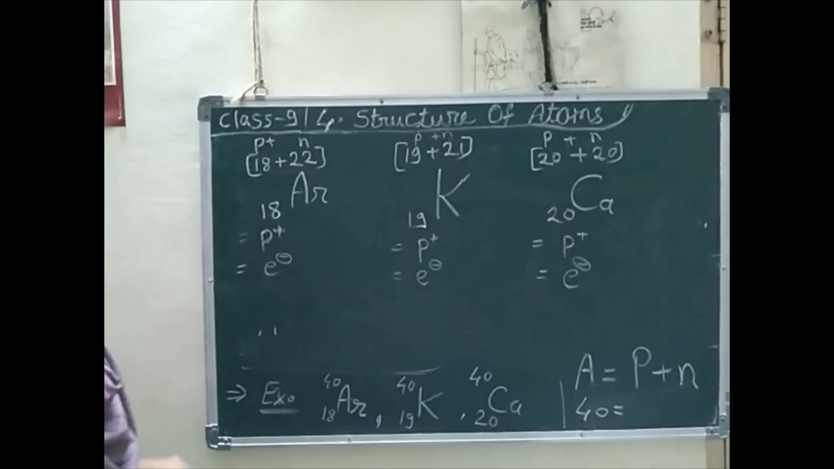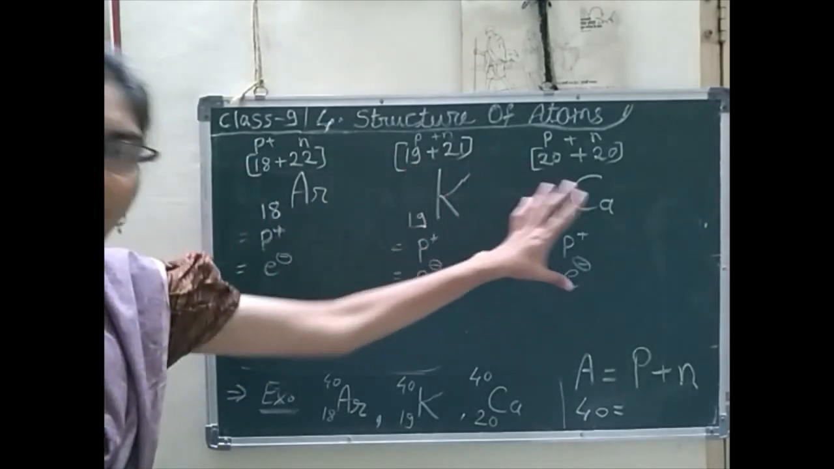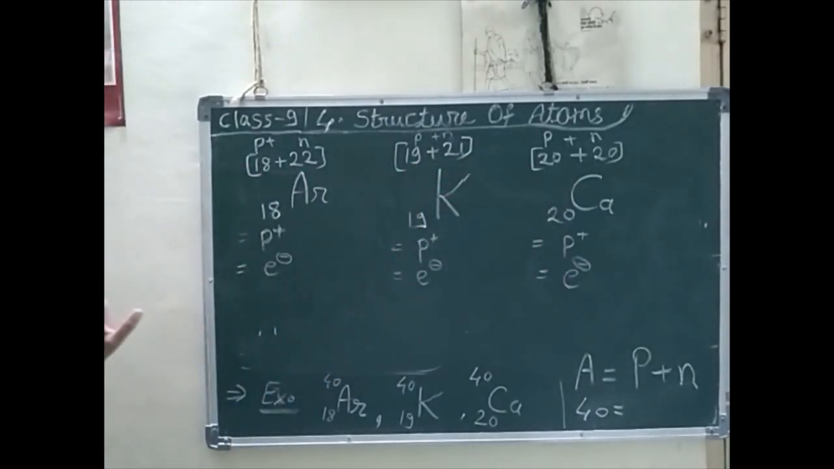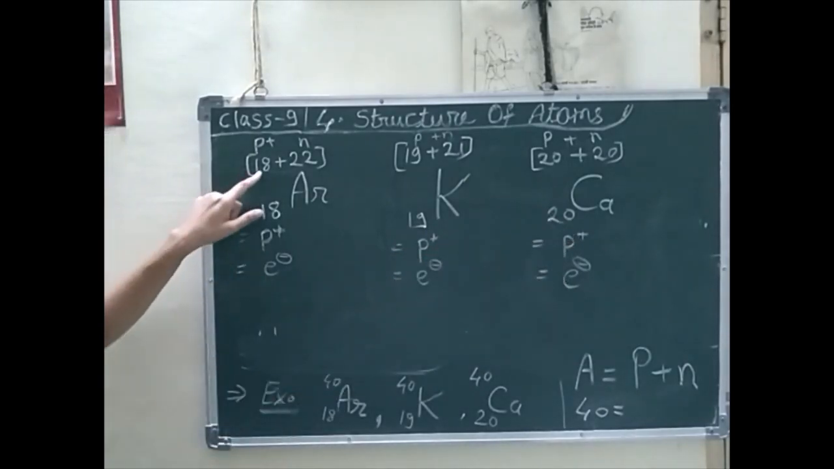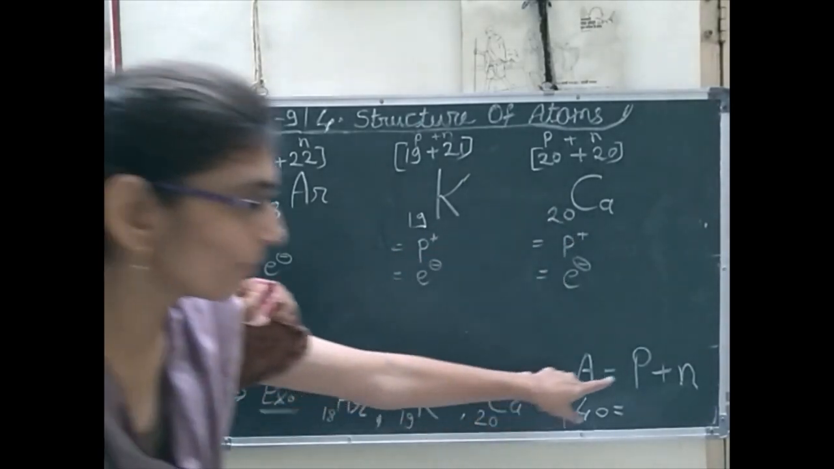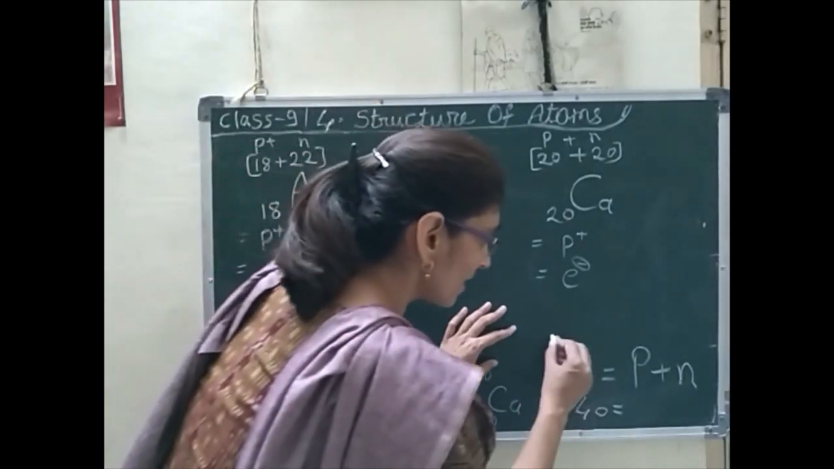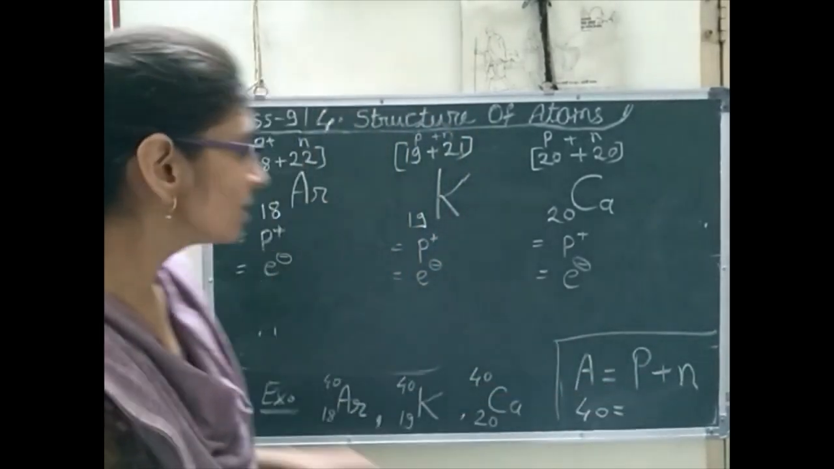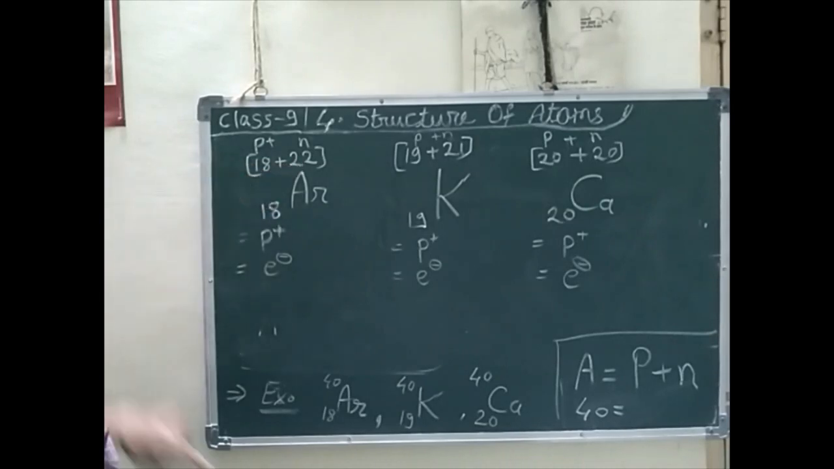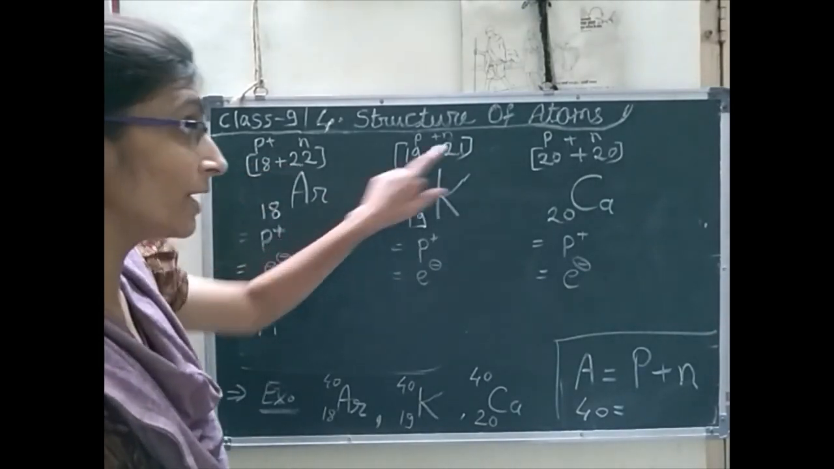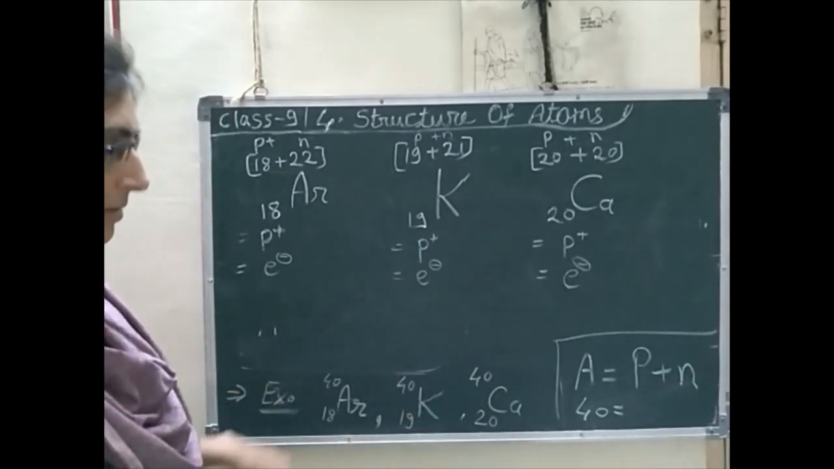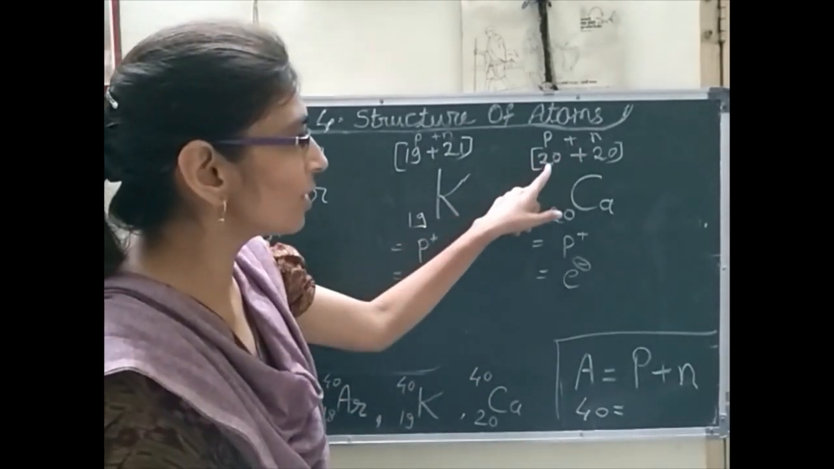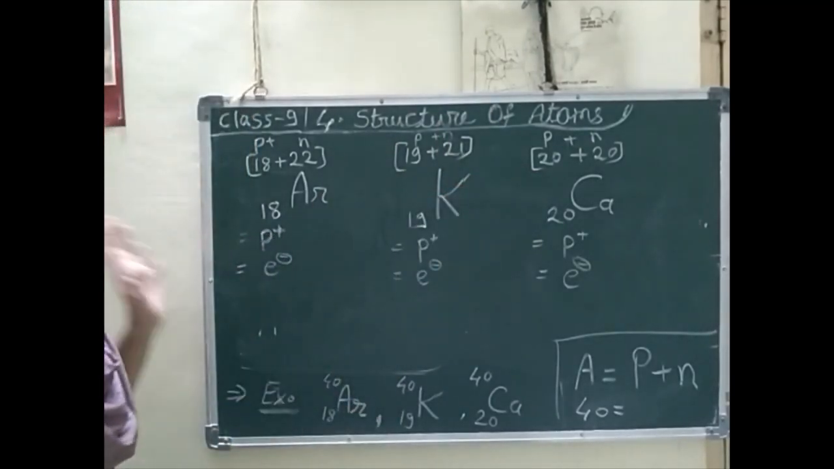So in this manner we can write the examples of isobars. You understood that? Here protons 18, 19 and 20. So that I have written here atomic mass A, proton plus neutron. So proton 18 plus 22 neutron. Proton 19 plus 21 neutron, because everywhere atomic mass is 40. So proton plus neutron 20 plus 20. So what we can observe here?